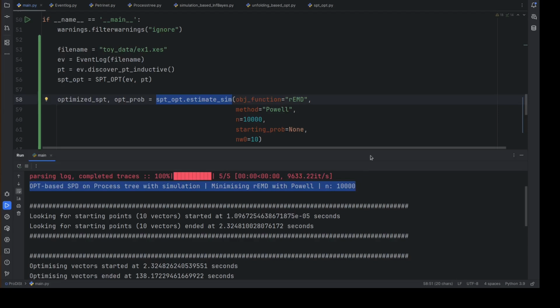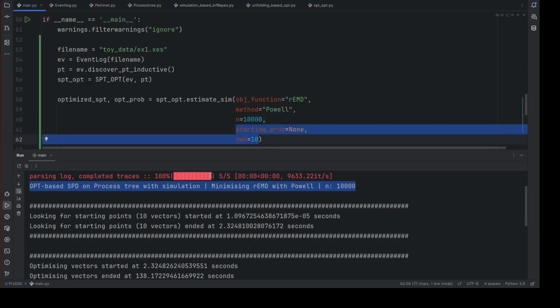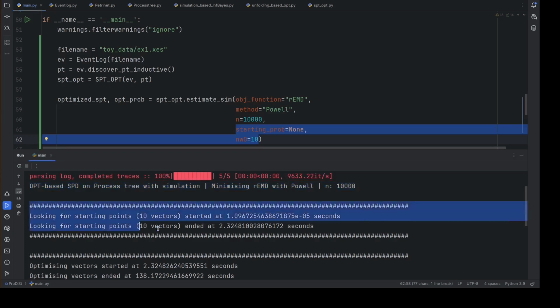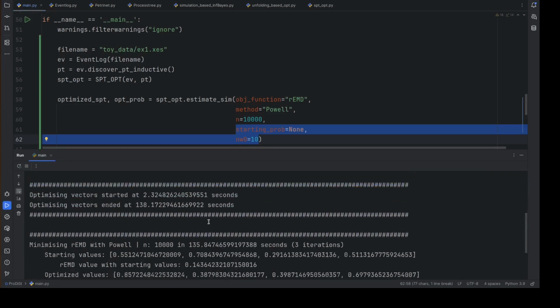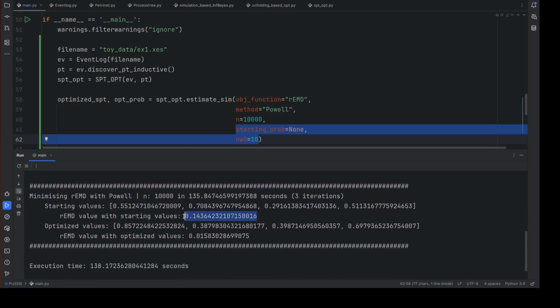An optimization algorithm is then applied to adjust these probabilities with the objective of discovering the parameter values that best reproduce the behavior observed in the event log. The user can select the objective function, either the Kullback-Leibler divergence or the Earth mover's distance, and select the solvers. You can also select the number of simulations to balance the precision and the computation time. As in the first method, the initial vector is either given by the user or selected randomly among multiple candidates. The result is an optimized stochastic process tree that combines the control flow structure discovered from the log with finely tuned stochastic parameters.